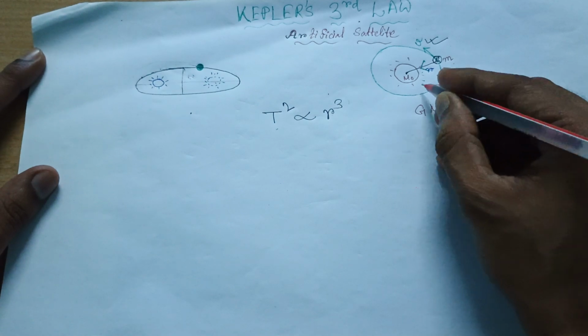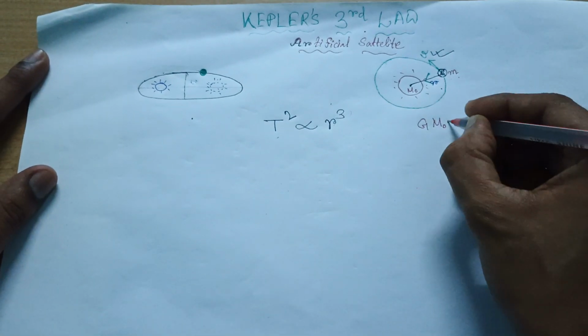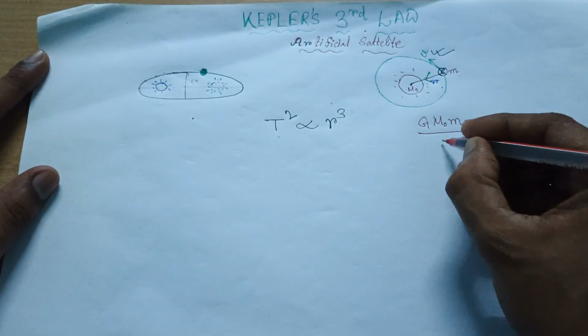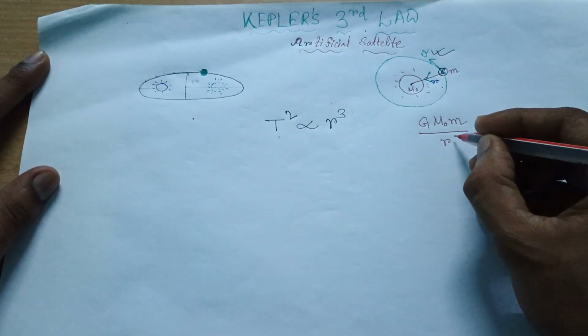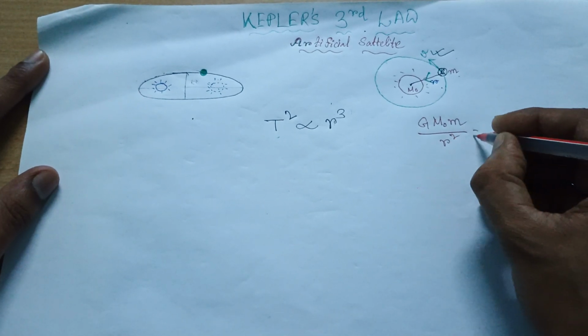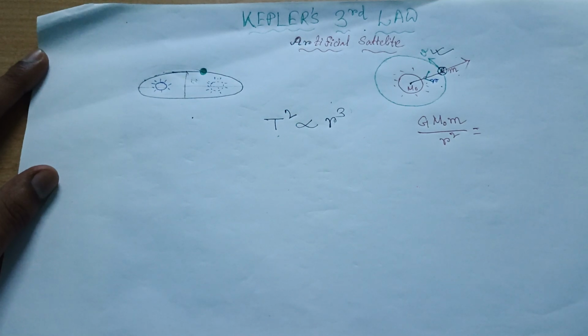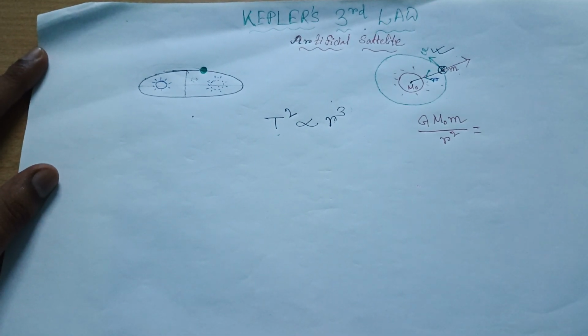m1, then that means I have taken m1 as m0 and m2 as small m, divided by the distance between their centers, so that is r square, the radius r square. Now we have to balance the force with an outward force. What is the outward force here? Now you have to remember the formula.